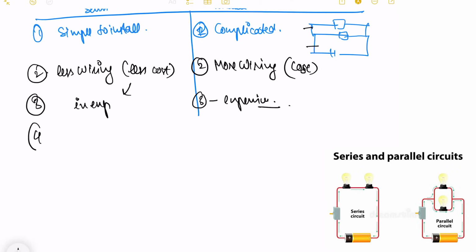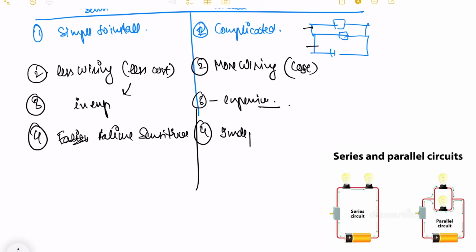Then our series connection is failure sensitive. One single defect in your circuit will cut short your complete circuit. But in parallel circuit, it is more of an independent operation, because every appliance or every path will have a different operating side, and we can have more efficient and safer connections, which will also save our appliances.